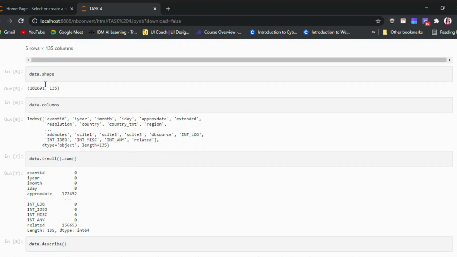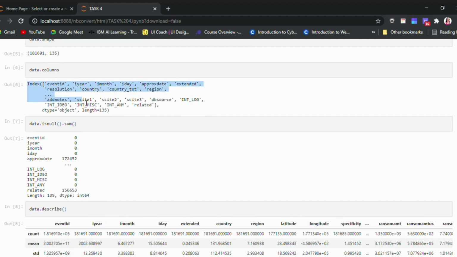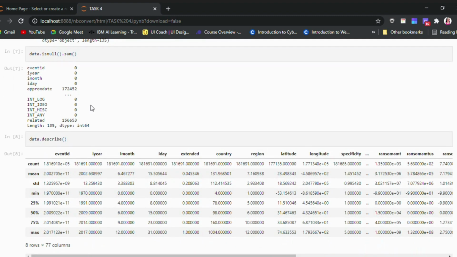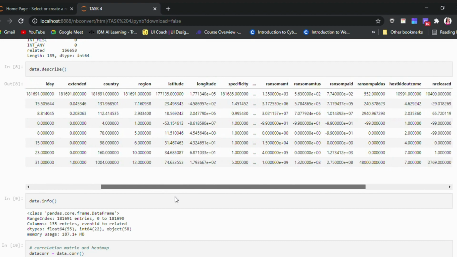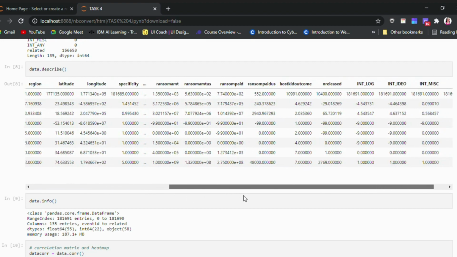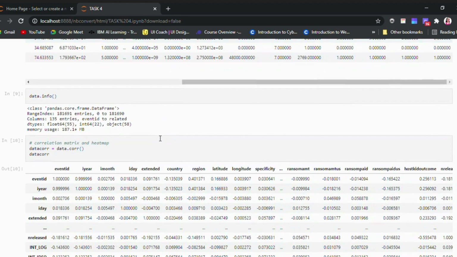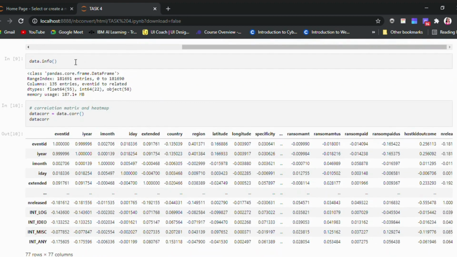Using .shape, we can see the number of rows and number of columns of the data. Here we are displaying the column details within the data. Describing the data and what type of data is present in the whole CSV file, you can have a look at it. The data info provides the brief number of columns, range index and data types within the data.